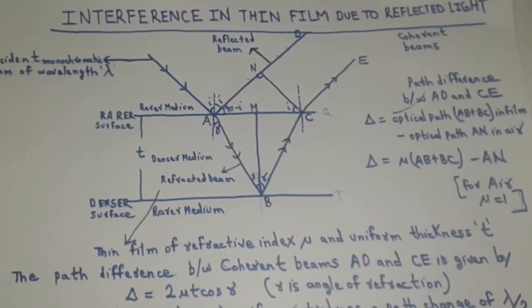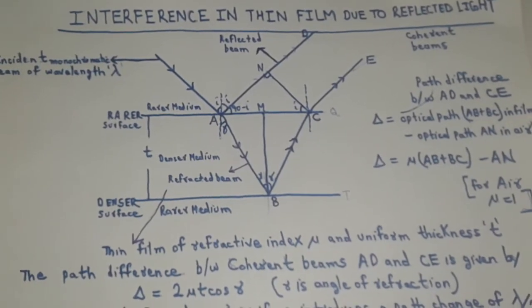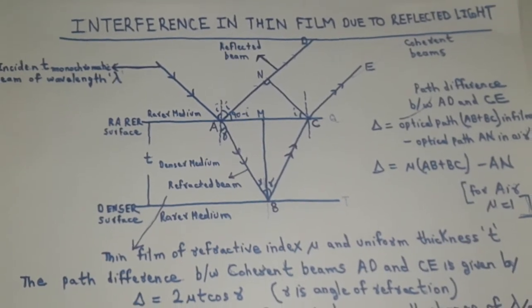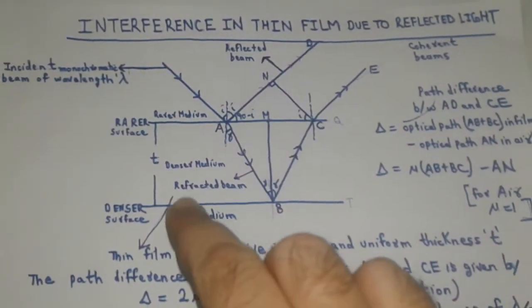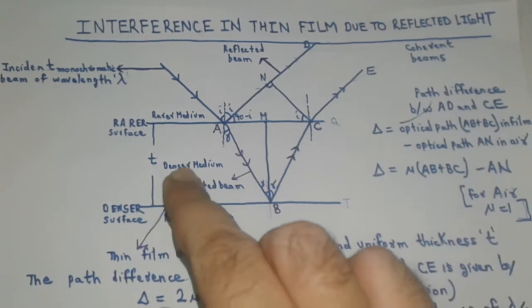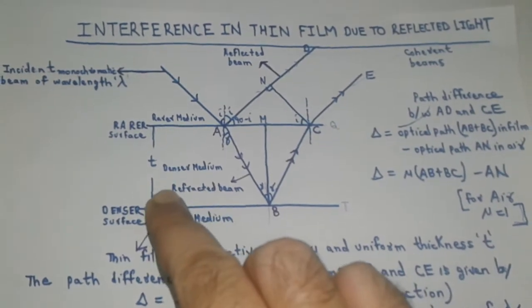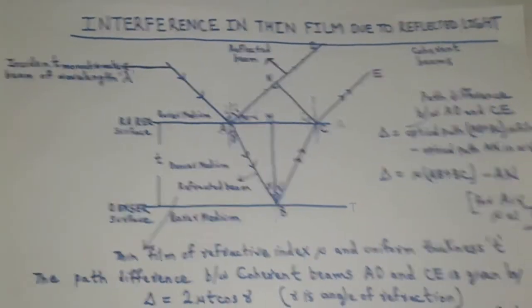Hello students. Today we will learn interference in thin film due to reflected light. Let us consider a thin film of refractive index mu and uniform thickness t.